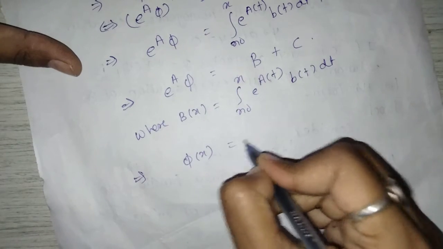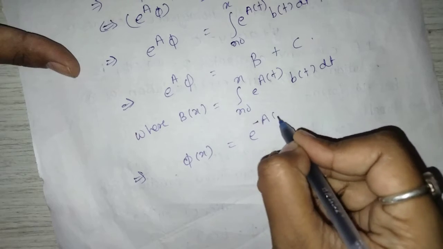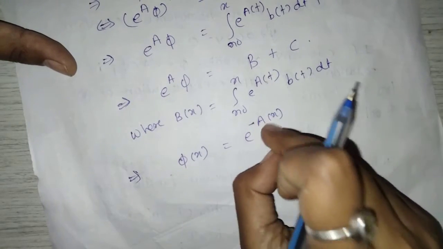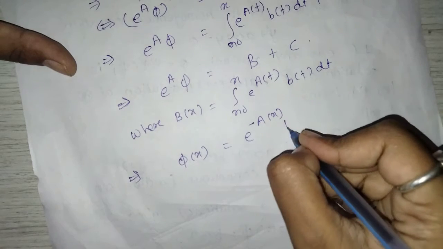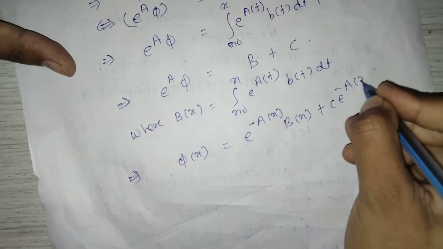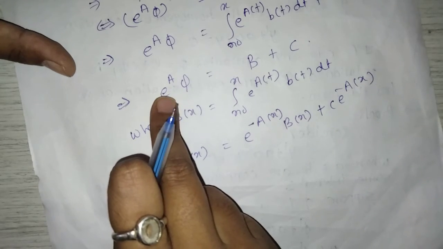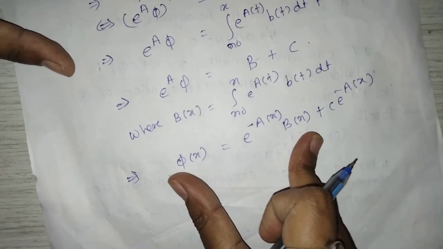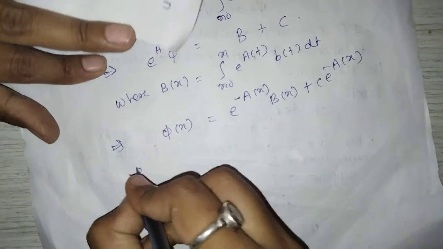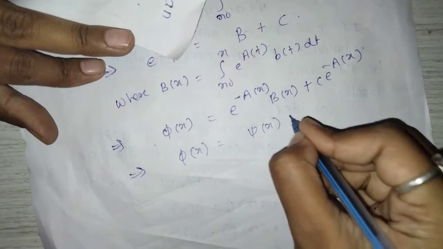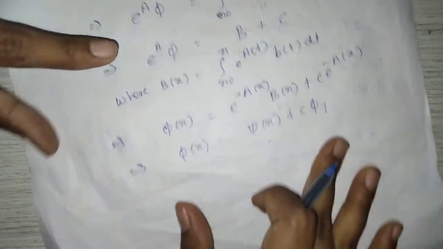Which implies, now dividing by e raised to a, it will be e raised to minus a, meaning phi of x is equal to e raised to minus a of x b of x plus c into e raised to minus a of x, because here we divide by e raised to a on both sides, and you can get this, which implies phi of x is equal to psi of x plus c phi 1, where